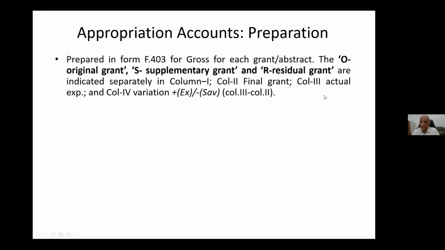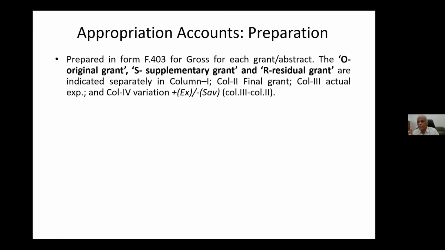Then column 3, so column 1 minor head wise रहेगा, और column 2 पे final grant रहेगा, और column 3 पे actual expenditure. ये actual expenditure जो final account current से लेना है and same amount we have to show here. अगर कॉपी करने के टाइम में आपने देखा होगा कि अरे ये गलती किया, but even then you should not alter it because final account current already gone.